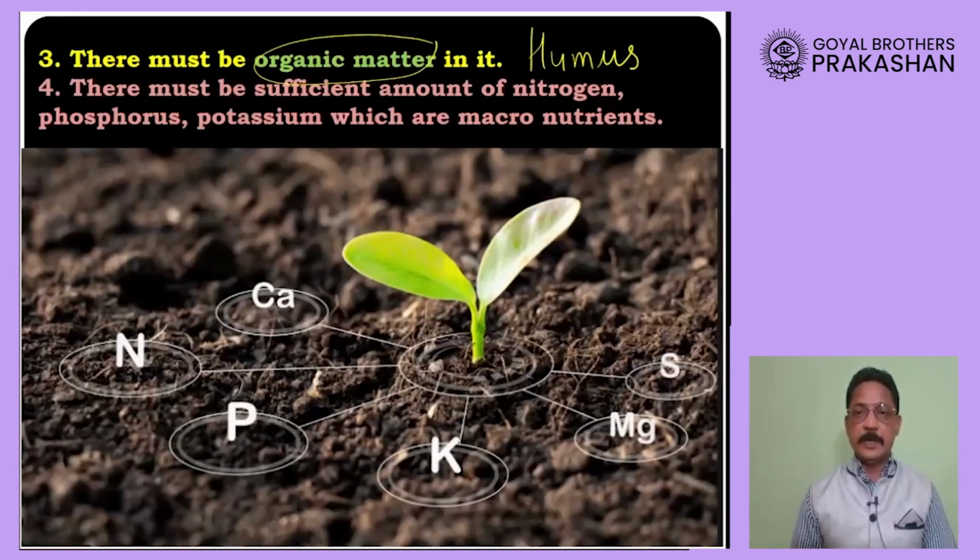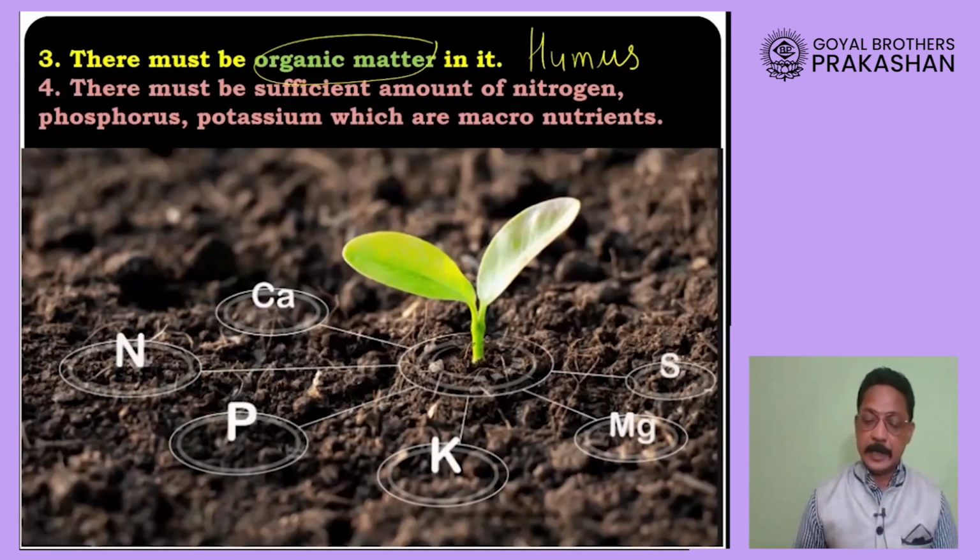When plants and animals die, or when leaves fall down, or parts of animals or excreta fall on the ground, these things begin to decay and turn into humus. This humus is a very good nutrient for the plant, and therefore the greater the amount of organic matter, the better the quality of soil.